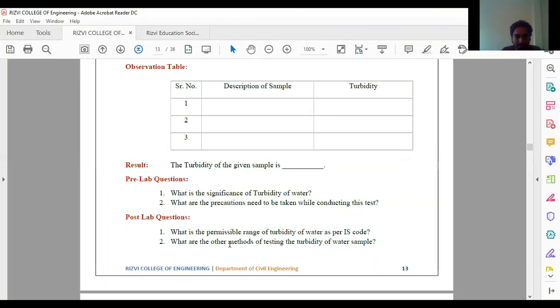And last, what are the other methods of testing the turbidity of a sample? There are so many other methods of testing turbidity. First is the Jackson turbidity meter. Next is the one we have seen, the nephelometric turbidity meter, and another is the Baylis turbidity meter. These are some of the turbidity meters we are going to learn in detail in the theory lecture. One of the traditional ones is the Jackson turbidity meter. Remember this.